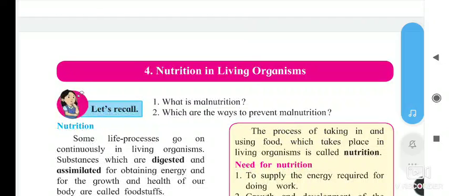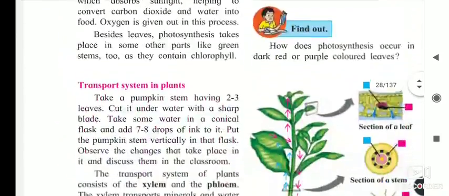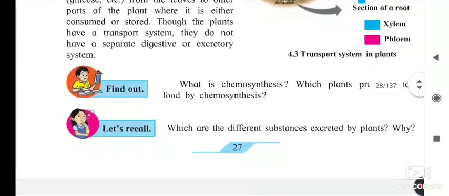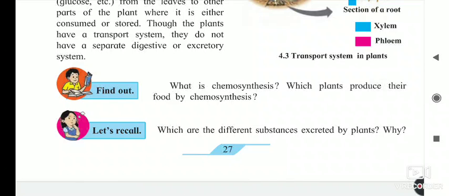Hello children, today we will see nutrition. We started the fourth lesson, nutrition in living organisms, yesterday, and today we will see the next part of our lesson. We are starting with: what is chemosynthesis? Chemosynthesis is the biological conversion of one or more carbon containing molecules, usually carbon dioxide or methane, and nutrients into organic matter using the oxidation of organic compounds.